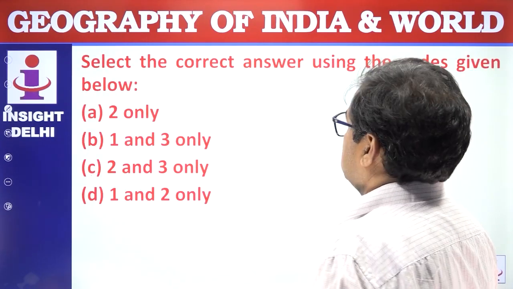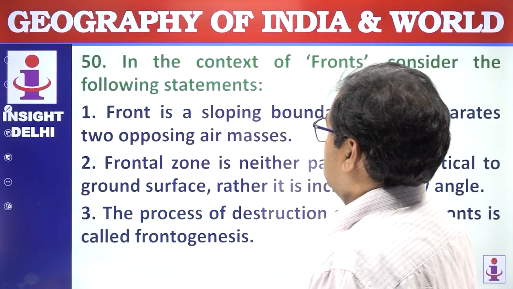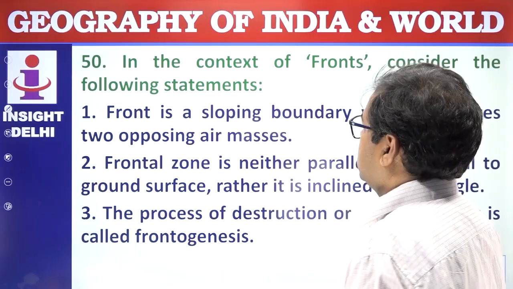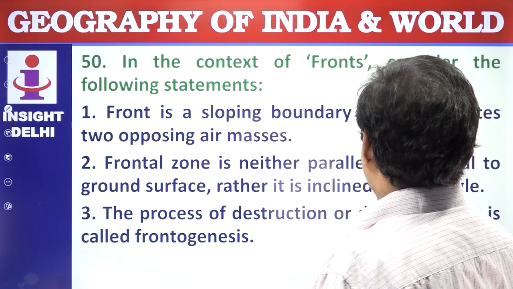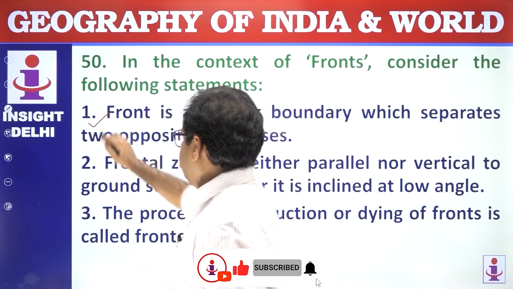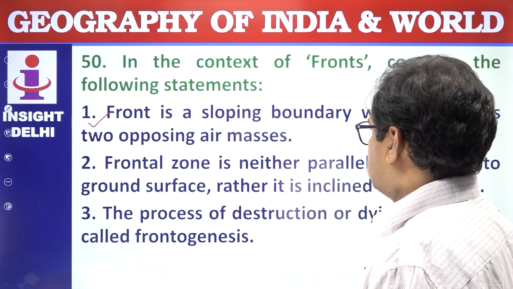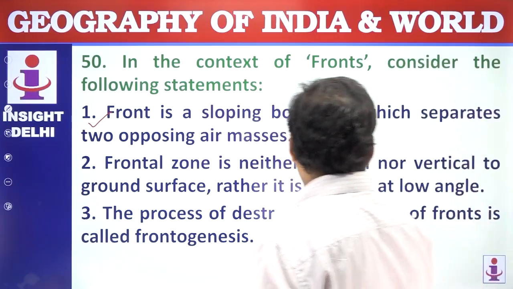Select the correct answer using the code given below. So 2 and 3 are correct. Answer is C. Next question. In the context of fronts, consider the following statements. Front is a sloping boundary which separates two opposing air masses. Yes, right. The frontal zone is neither parallel nor vertical to the ground surface. Rather, it is inclined at a low angle.